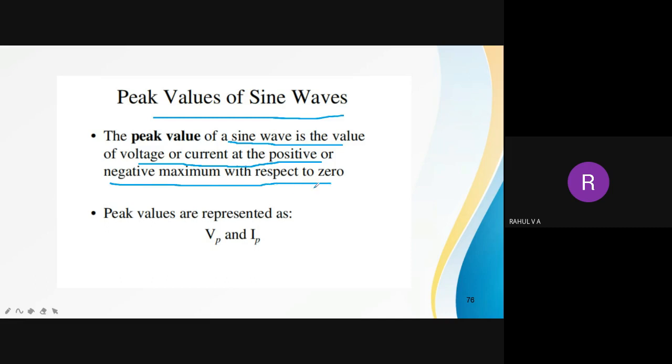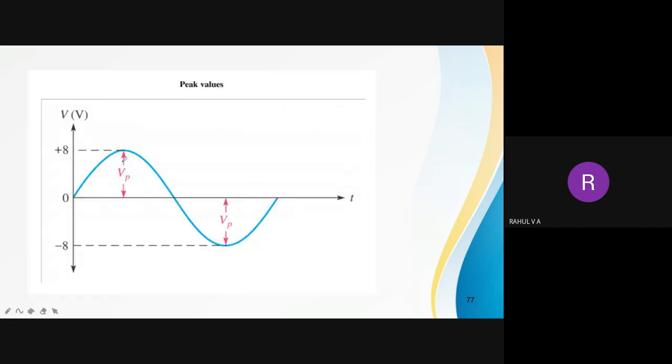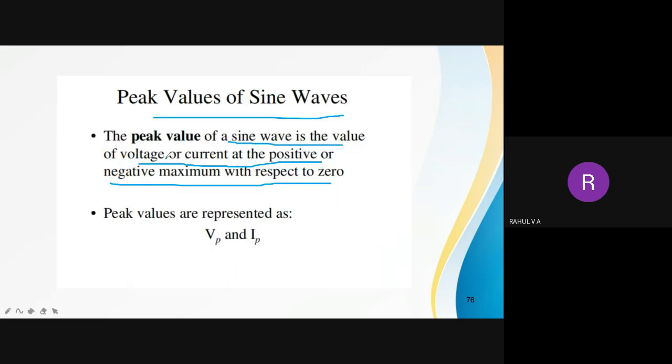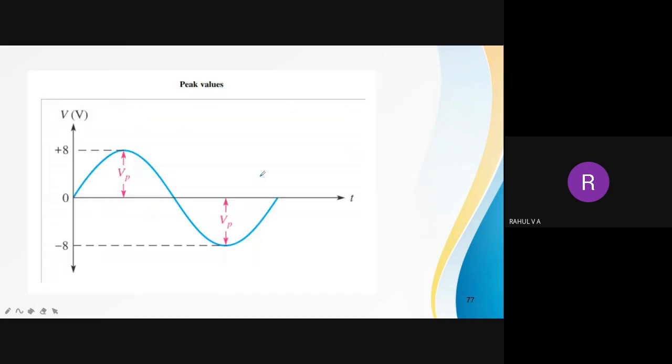with respect to zero. That means if this is the waveform, what is the definition? It's the value of voltage or current at the positive or negative maximum. So positive maximum is this one, negative maximum is this one. So what is the peak value of this particular waveform? Peak value is 8 volt.